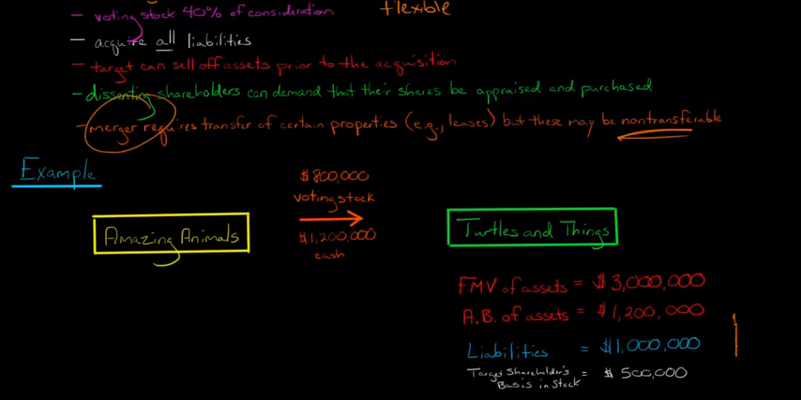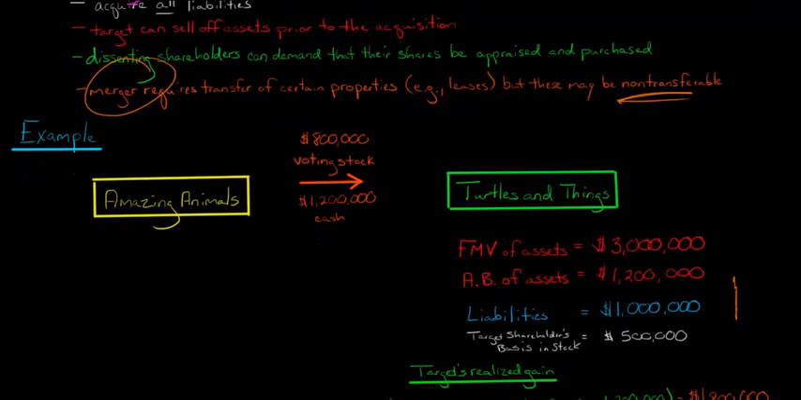Okay, so now, to make it simple, let's say Turtles and Things has one shareholder, and that shareholder's basis in his or her stock is $500,000. That's going to become relevant when we're trying to figure out the implications of this transaction to the shareholder of Turtles and Things, right? So what is going to happen is you're going to give the voting stock and the cash to Turtles and Things. Then Turtles and Things is going to distribute it to their lone shareholder. And then all the assets and everything are going to be merged or consolidated with Amazing Animals, right?